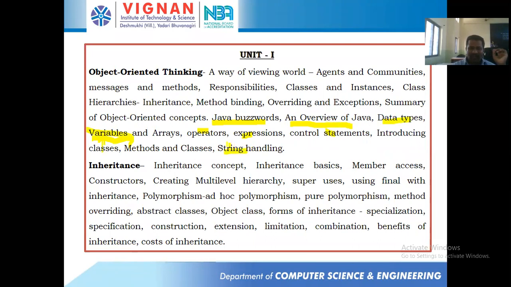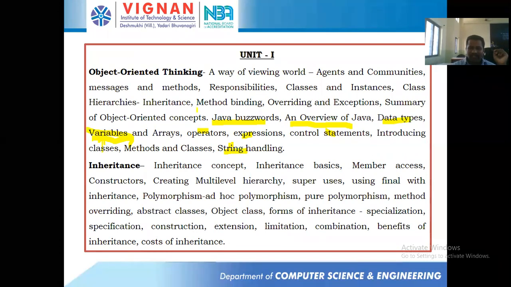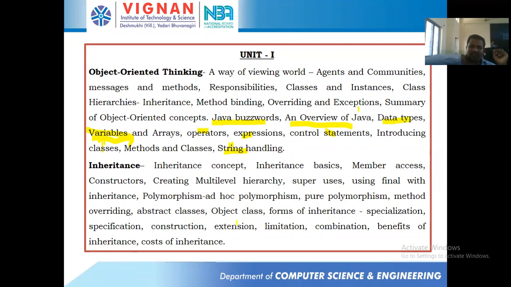So this encapsulation concept, where we have encapsulation. We don't have it anywhere, right? Okay. And these things we'll be discussing: method binding, overriding, exceptions. All these will come in the second part of your unit 1. So mostly by the end of this week, we'll at least try to finish the first part of unit 1. And we'll be entering into the second part of unit 2, like inheritance, polymorphism, all these things we'll be discussing. Okay, right?